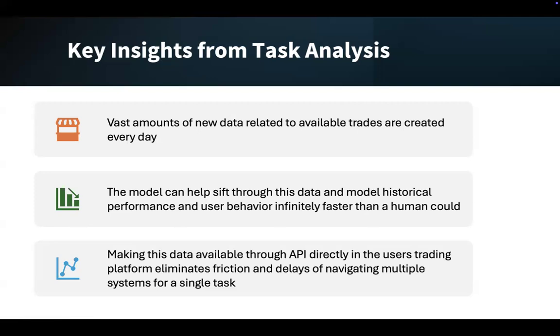There are a couple of key insights that surface from this task analysis. As we've discussed, there is a vast amount of input data and potential trades an investor can make on any particular day. Rationalizing this information is something an LLM could do infinitely faster than a human could. It's just too much data for any human to process. Making this data available through API directly in the user's trading platform will eliminate friction and drive adoption of the product. The user doesn't have to manage yet another application and experience.